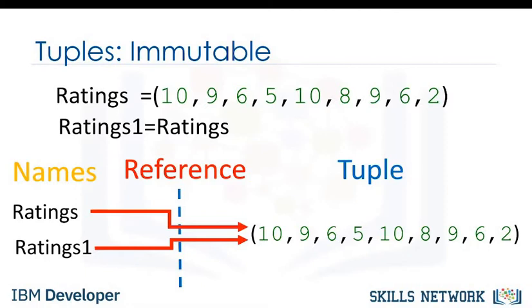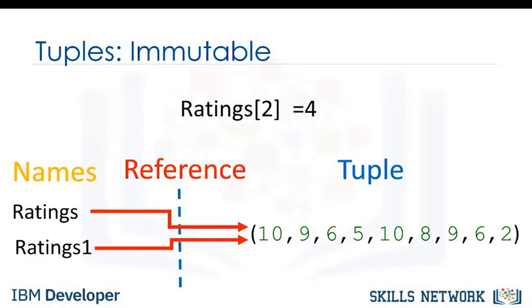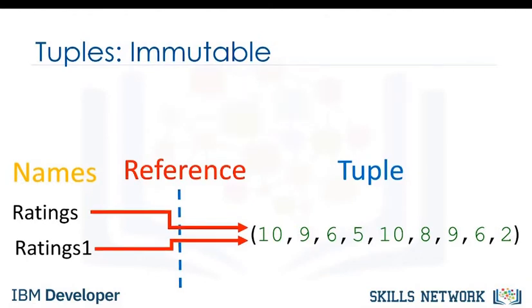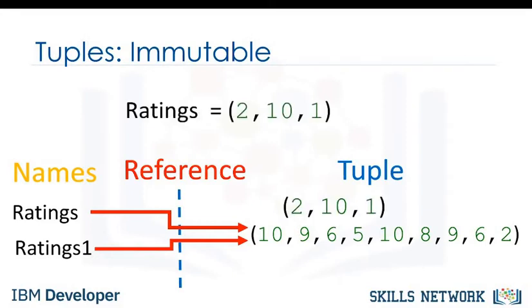See the Objects and Classes module for more about objects. Let's say we want to change the element at index 2. Because tuples are immutable, we can't. Therefore, ratings1 will not be affected by a change in rating because the tuple is immutable, i.e., we can't change it. We can assign a different tuple to the ratings variable. The variable ratings now references another tuple.